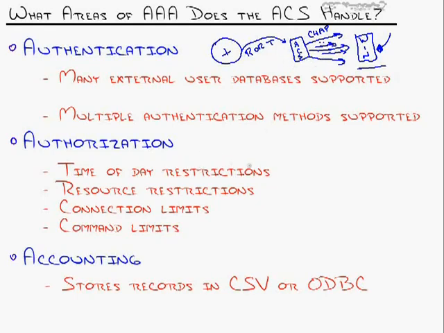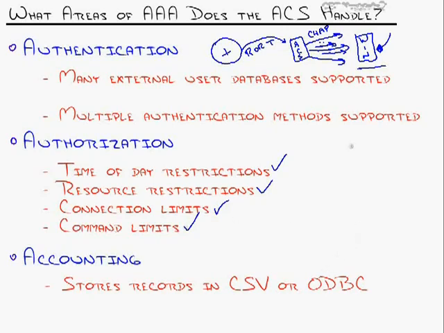Now we see authorization. Authorization, we can implement time of day restrictions, like you can only log on from 8 to 5. Resource restrictions, you can only access these IP addresses. Connection limits, this many users with this username can be logged on at the same time. And command limits, and these are just a few, commands being what you can type in on a router or switch.